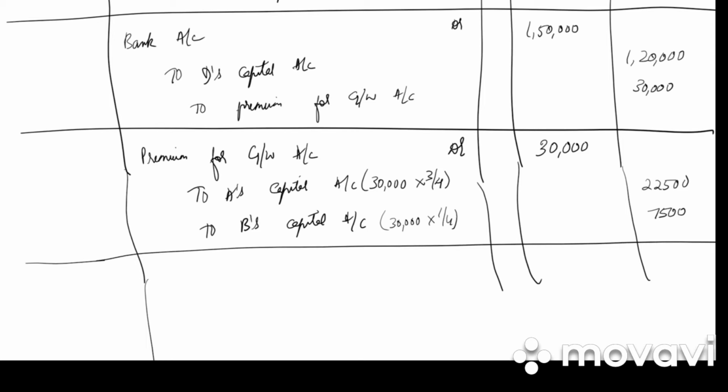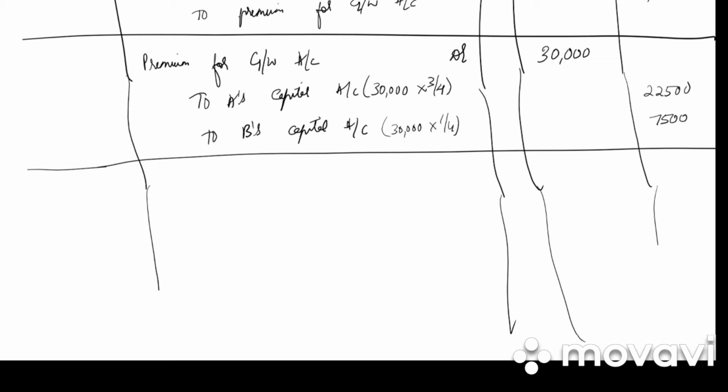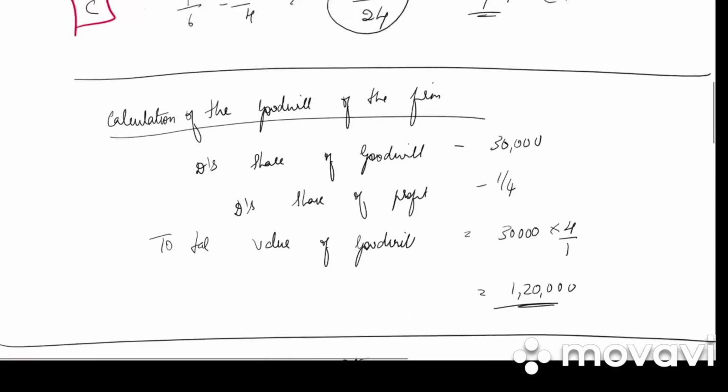Write down the narration: premium for goodwill brought in by D, credited to A and B in their sacrificing ratio of 3:1. Last, what is the entry?